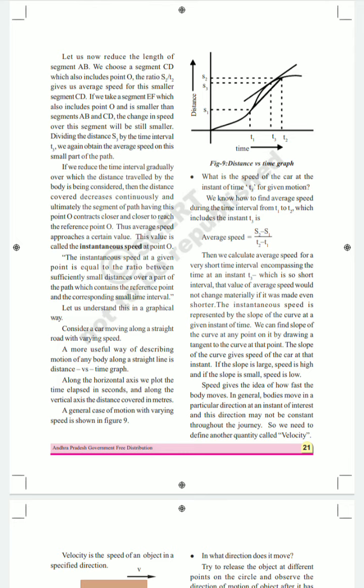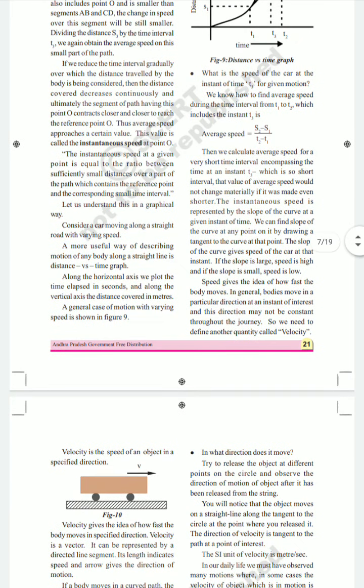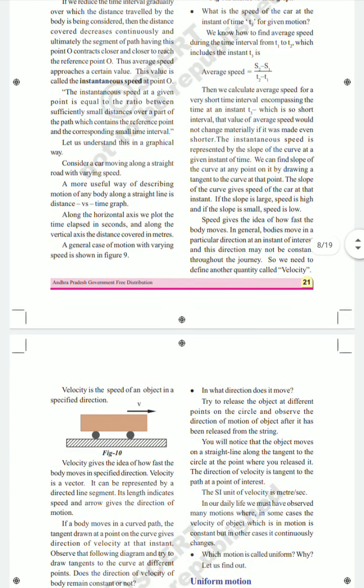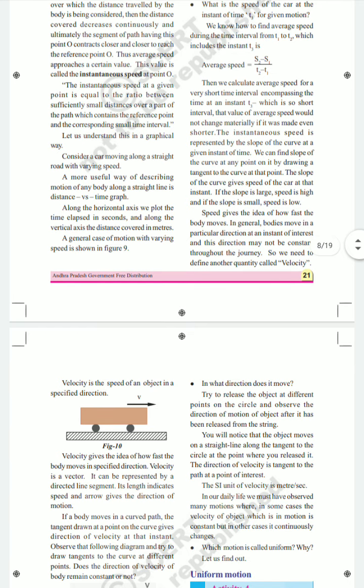In speed there is no specification of direction, but when we talk about velocity we have to specify the direction, because the object may not move in only one direction. Velocity is the speed of an object in a specified direction.